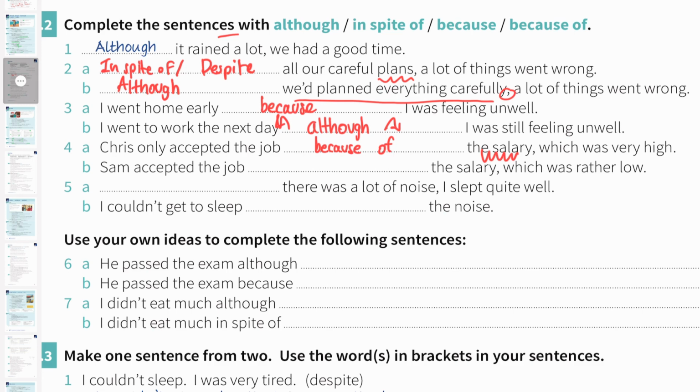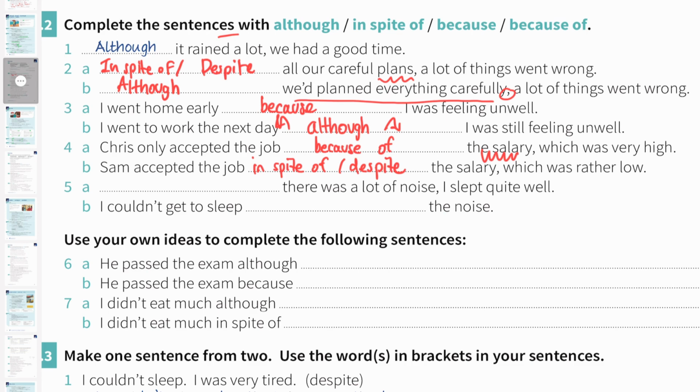And then let's have a look at 4B. Sam accepted the job dash the salary which was rather low. Rather is an adverb. It means quite or a bit, expressing slight criticism. So Sam accepted the job, then we have to use in spite of or despite. Because you see the contrast: Sam accepted the job despite the salary which was low.